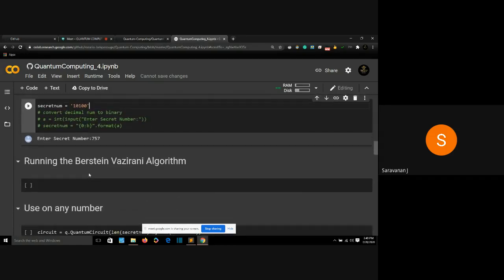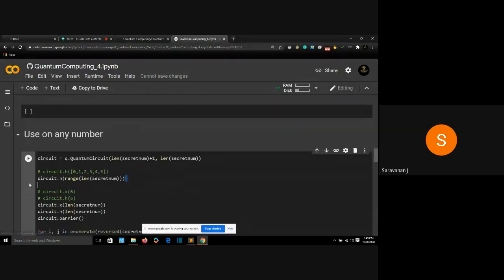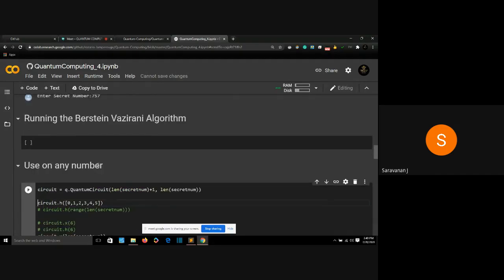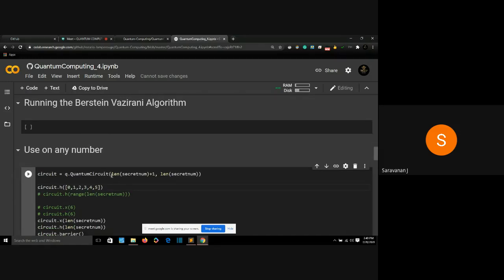How am I going to predict it? Well, first, I'll comment this, and I'll uncomment this. All right. So here, someone asked me about giving the n number of qubits and letting the quantum computing circuit take the particular qubits. You can do it this way.